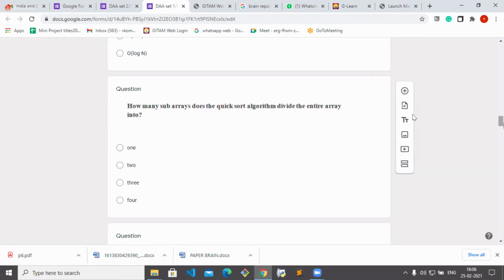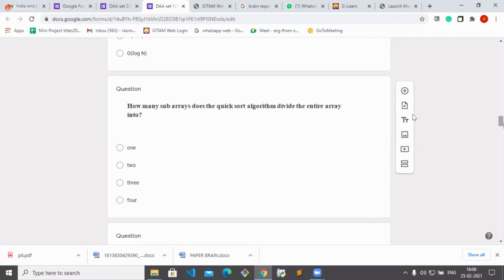Is it 3 or 2? Subarrays it is asking. Roll number 2, is it 3 or 2? 3, ma'am. What about remaining? See, quicksort algorithm divides the array into only 2 parts, not 3 parts. Only pivot will divide the given array into 2 parts. So the answer is 2.